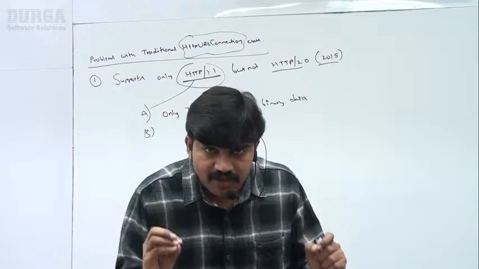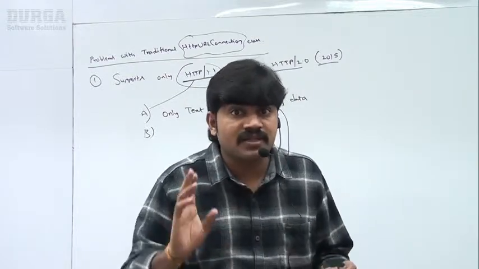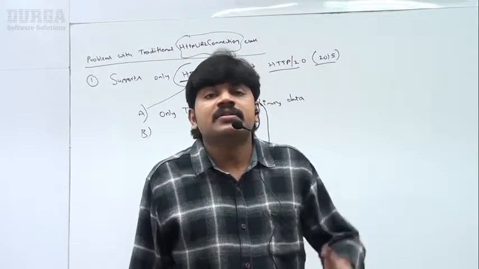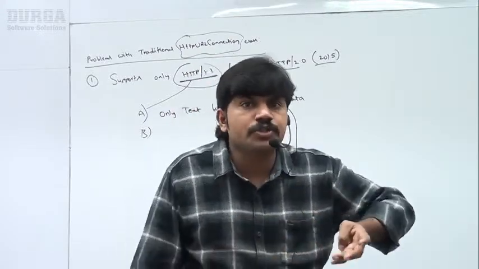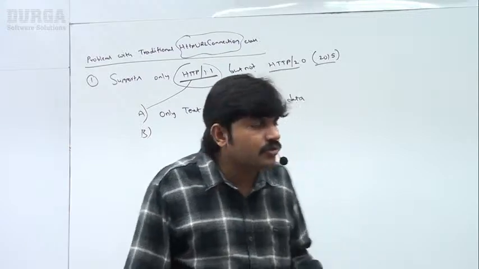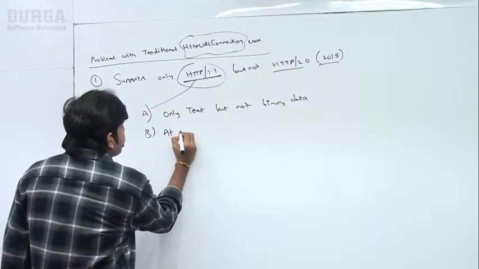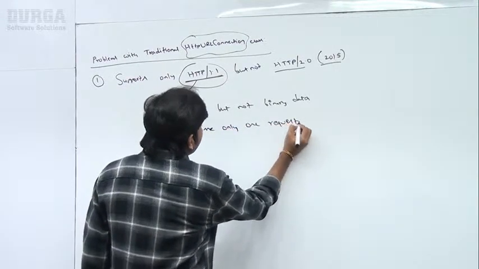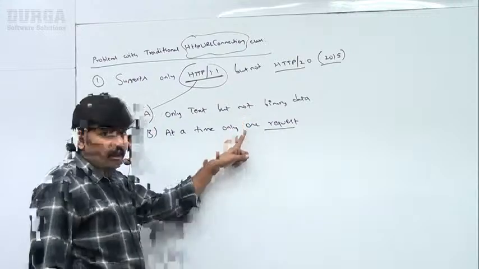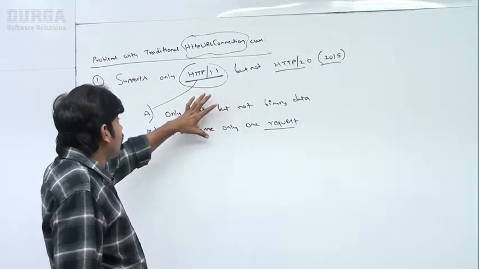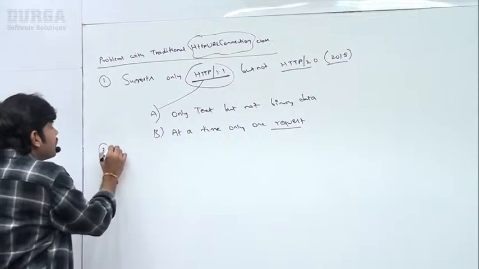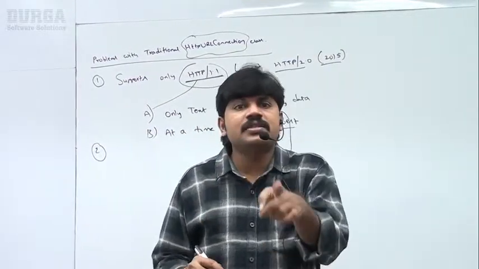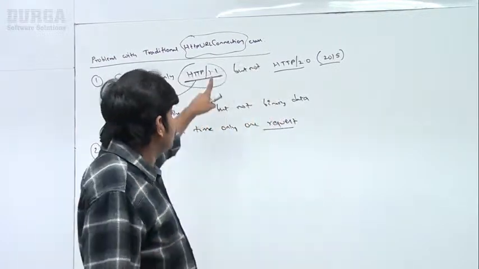After completing the first request, only then can you send the second request. After completing the second request, only then can you send the third request. Then the network is always busy, and performance issues will come into the picture. Clear for all of you? At a time, only one request we can send, right? So performance problems are going to come, and network traffic is going to increase. Clear up to this? So HttpURLConnection supports only the HTTP 1.1 protocol but not the HTTP 2 protocol.